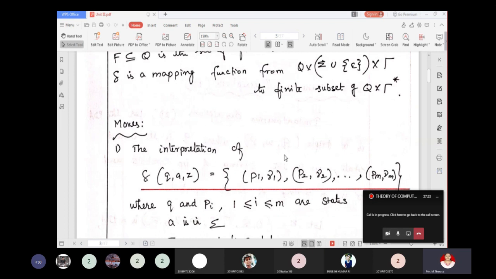So most of the PDA can be interpreted like delta of q comma a comma z is equal to (p1, gamma 1), (p2, gamma 2), and so on, (pm, gamma m).